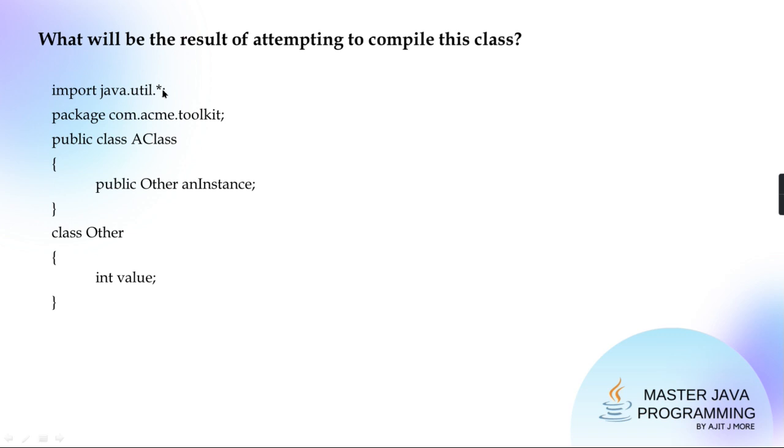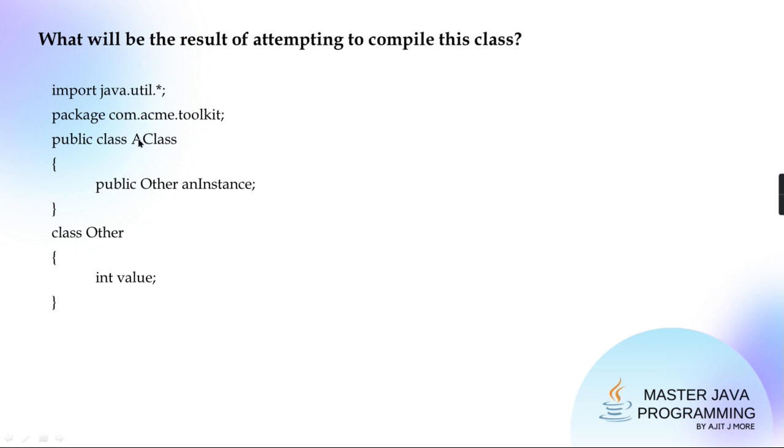First one, import statement is there, then there is a package statement. In this, it is just a dot separated path. Remember, this is not at all any complicated thing. It is just a dot separated path. Com is a folder. In that there is a subfolder called ACME. In that there is a folder called toolkit. Assumption is like that: folder, subfolder, subfolder, and in that folder these classes are kept. Agreed, guys? And first tell me, can we have an object of one class as a member of another class?